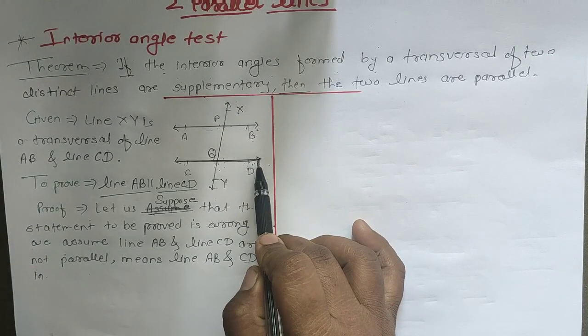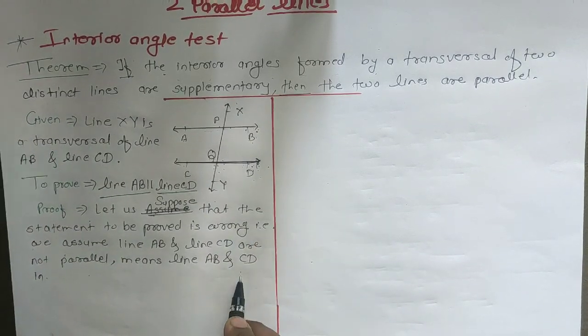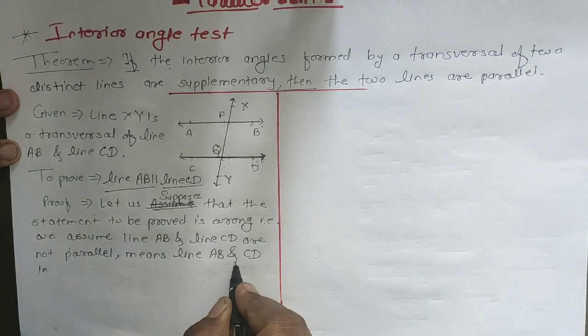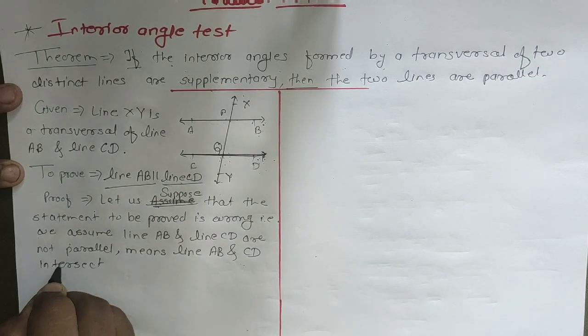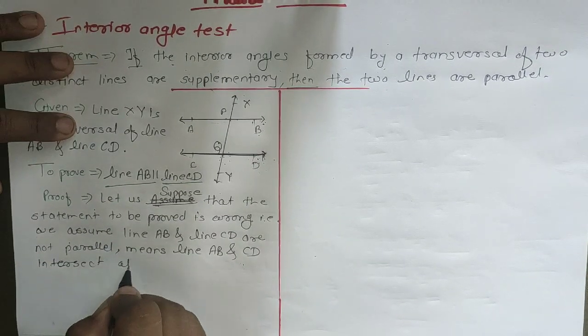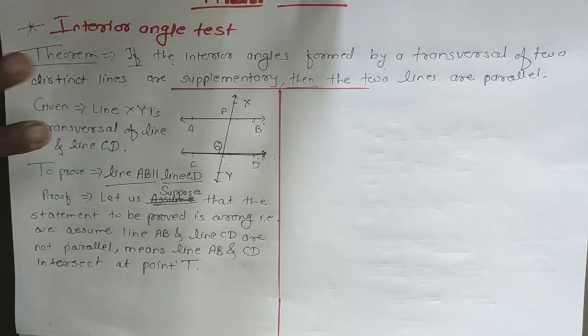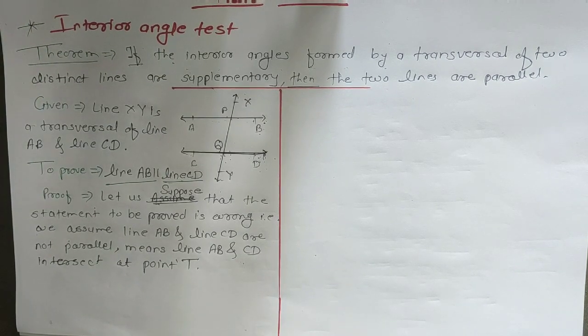Means they intersect each other at point T. So what happens? Suppose this is the figure. I will draw it here.